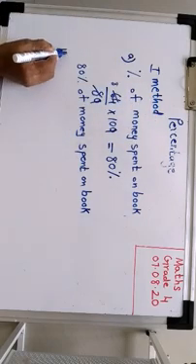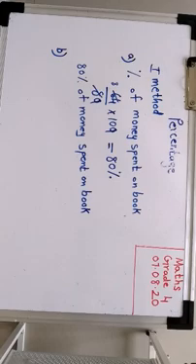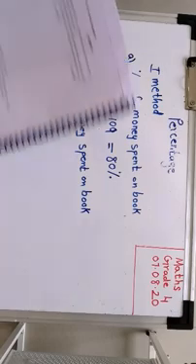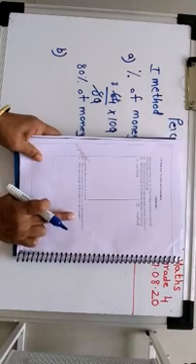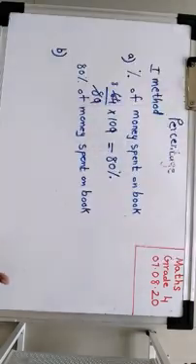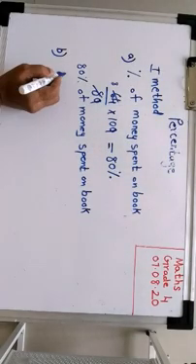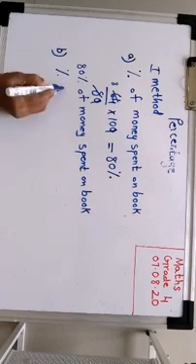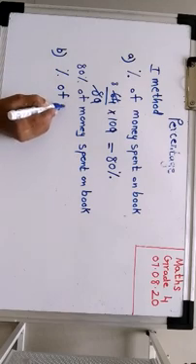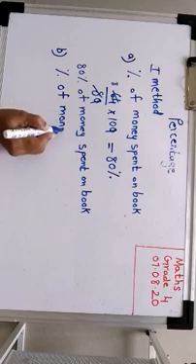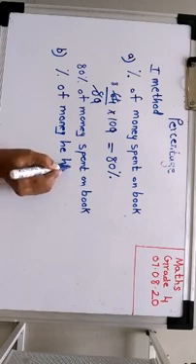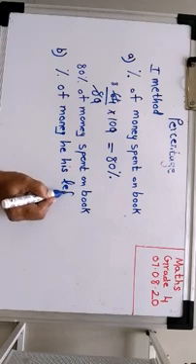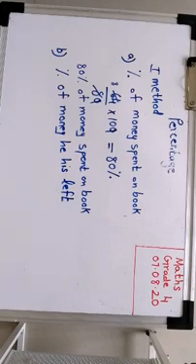Now we go to the B1. What's the B1 telling us to do, children? The B1 is asking us to find what percentage of his money did he have left. So what's the balance with him? So again we will write percentage of money he is left with, or you can say the percentage of money left.